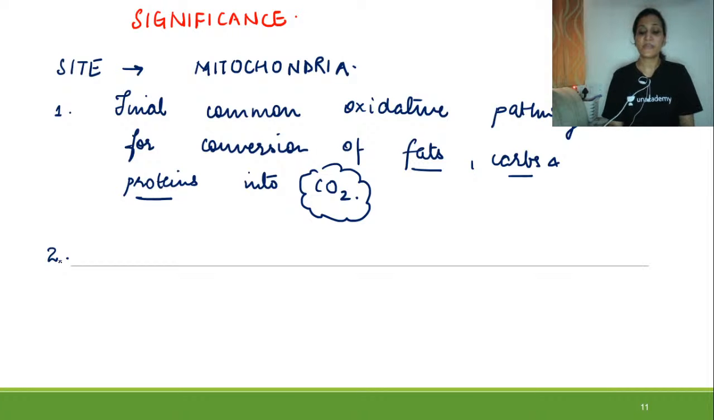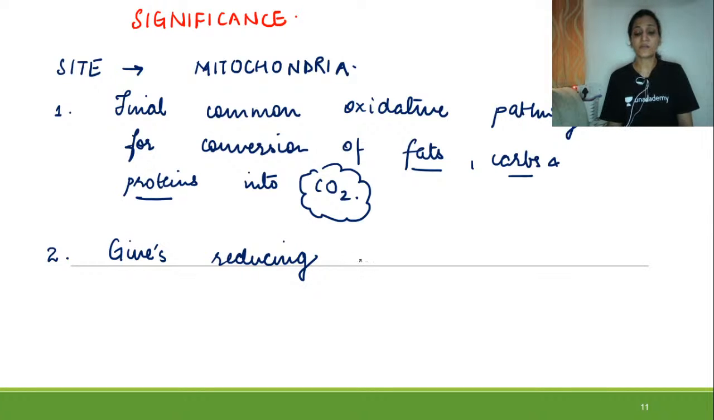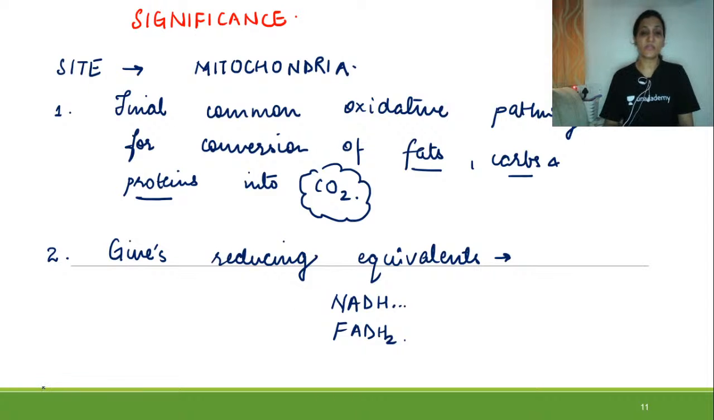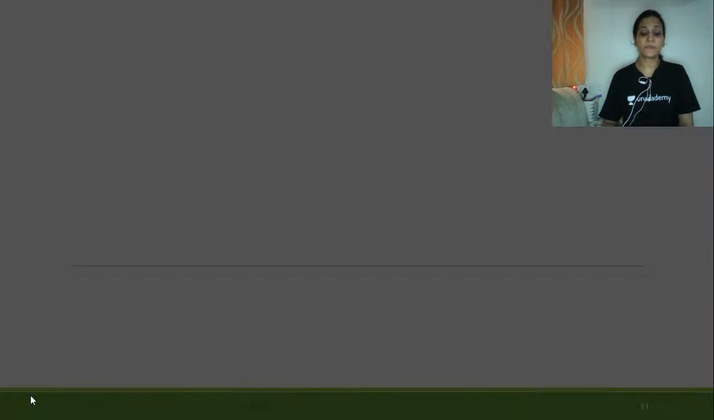Second, it gives the reducing equivalents. So what are these reducing equivalents? Those who are attending the class live can reply in the comment box. What are these reducing equivalents? It gives NADH and FADH2. So these are the reducing equivalents given through the Krebs cycle.